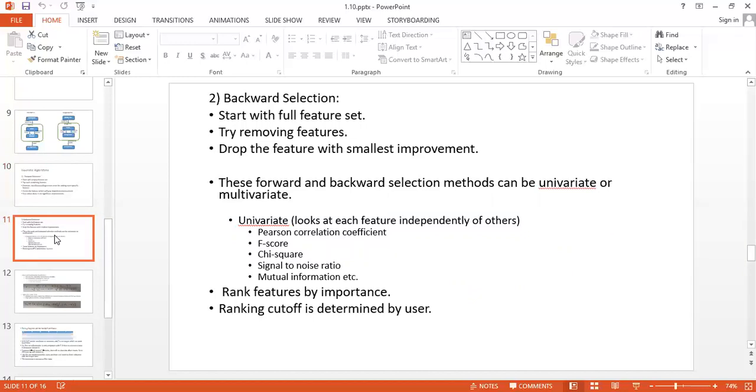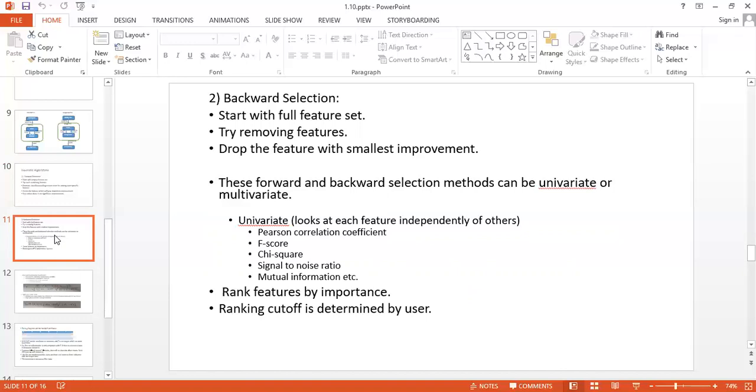Then what you have to do is drop that feature or drop that symptom. Suppose the person is having pain in his stomach. This will not work for brain tumor; someone has given it as a symptom, but it is not a symptom of brain tumor. So this is an irrelevant feature for that disease, and you have to remove that feature from the feature set. This method is known as backward selection.